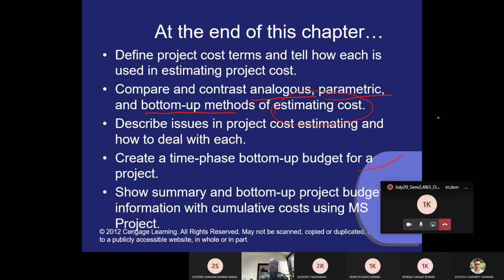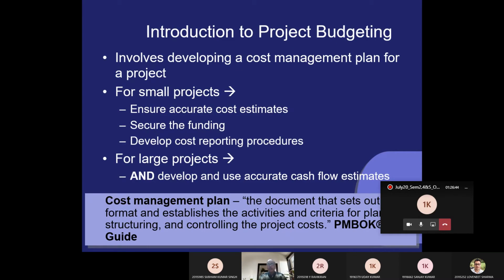We have very limited time, but because all of you are very much familiar with a few terms of accounting, this chapter will go in a very fast way. Don't worry. Project budgeting, as all of you know, involves developing a cost management plan for the project. It's called project budgeting.